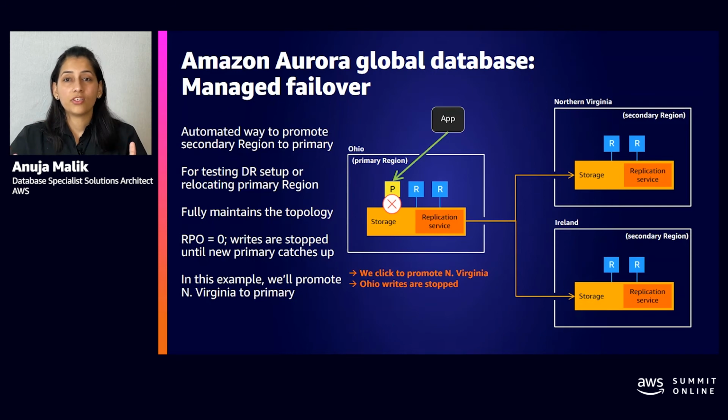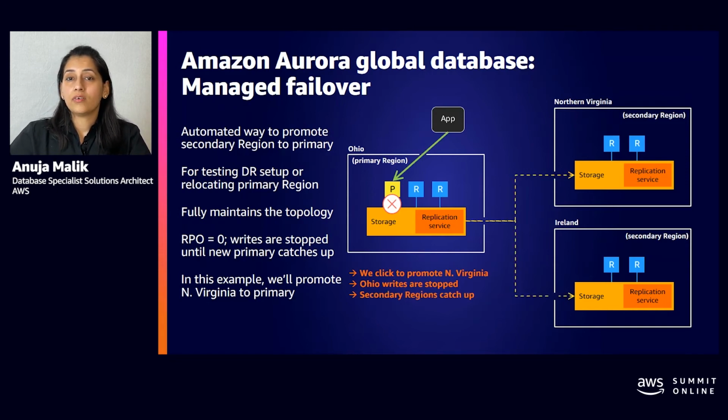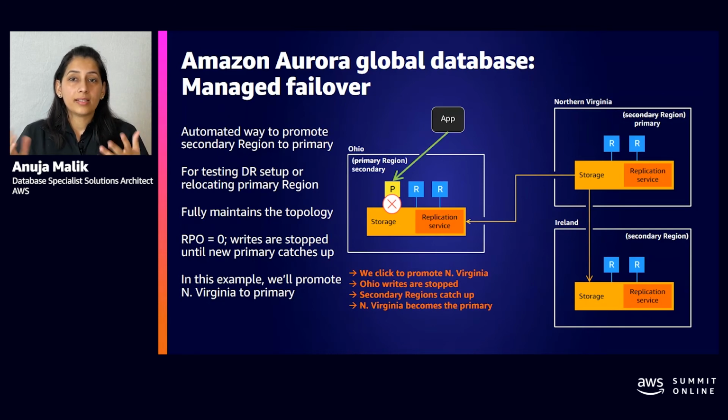And this is all managed for you as it happens in the background without you having to write your own logic or your own solution. And then the secondary regions will both catch up to make sure they got all the writes that happened in Ohio. And then Northern Virginia now becomes the new primary, and it can accept the write workload.